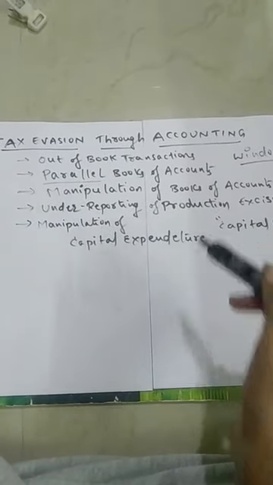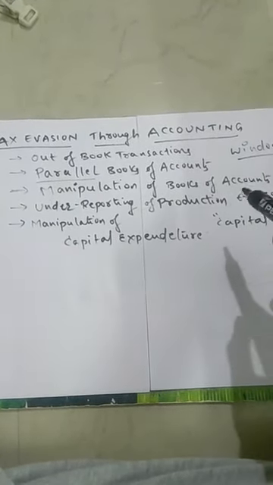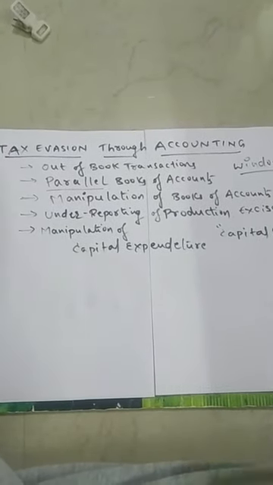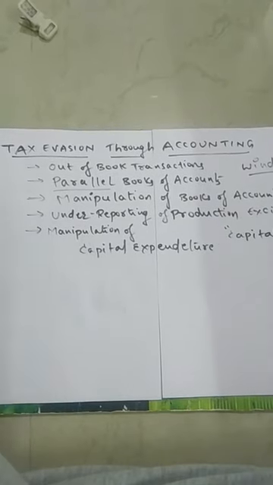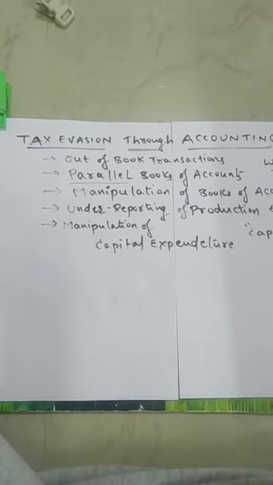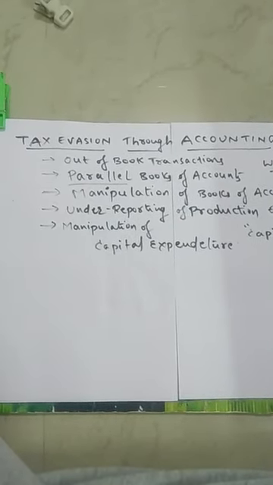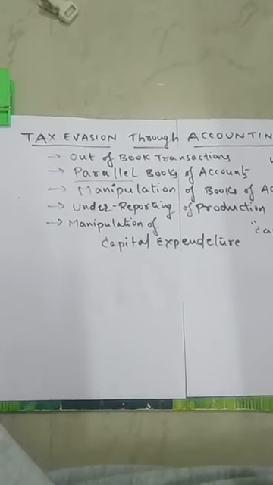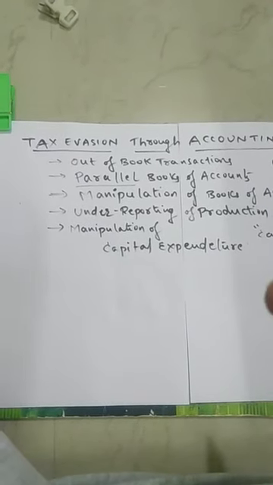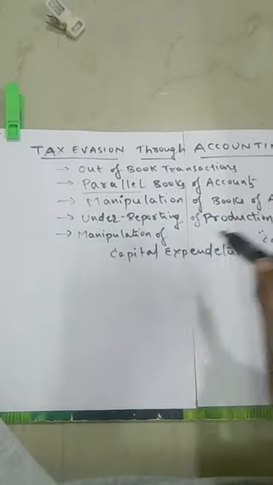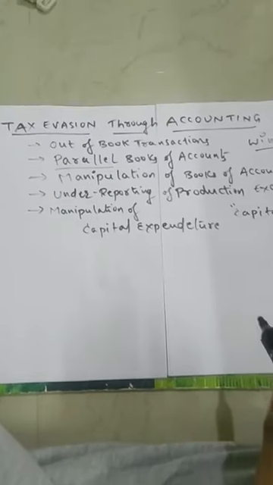Next, under reporting of production. To escape the payment of excise duty, they may under report production, means they show the production lesser than the actual value. Actual production was more, but they are showing less production in the accounts. And next is manipulation of capital expenditure, means they show more capital expenditure than the real capital expenditure. For example, they show the machinery value more in the accounts but not in practice. This is the way tax evasion is done through the accounts. Hope you all understood. Thank you very much.